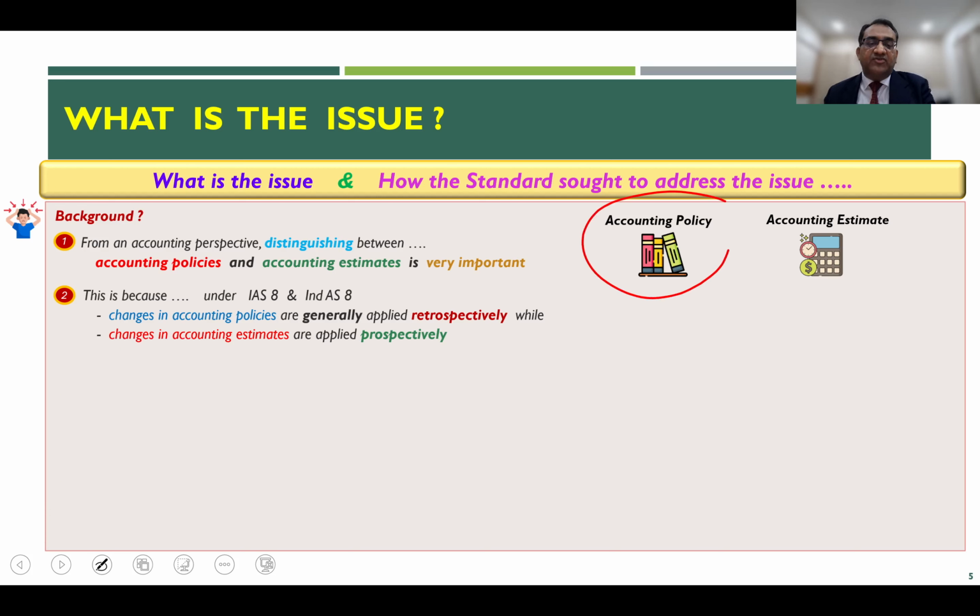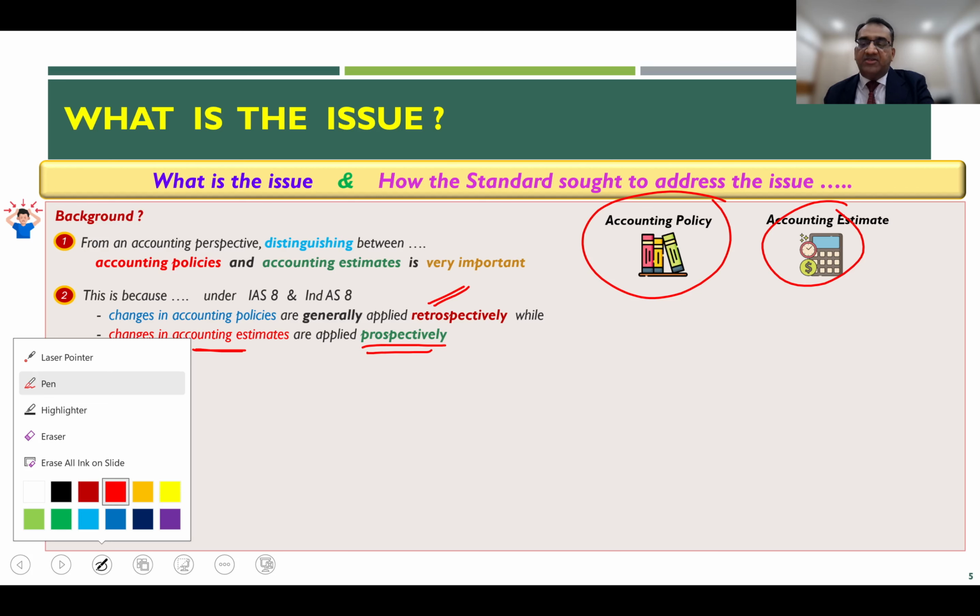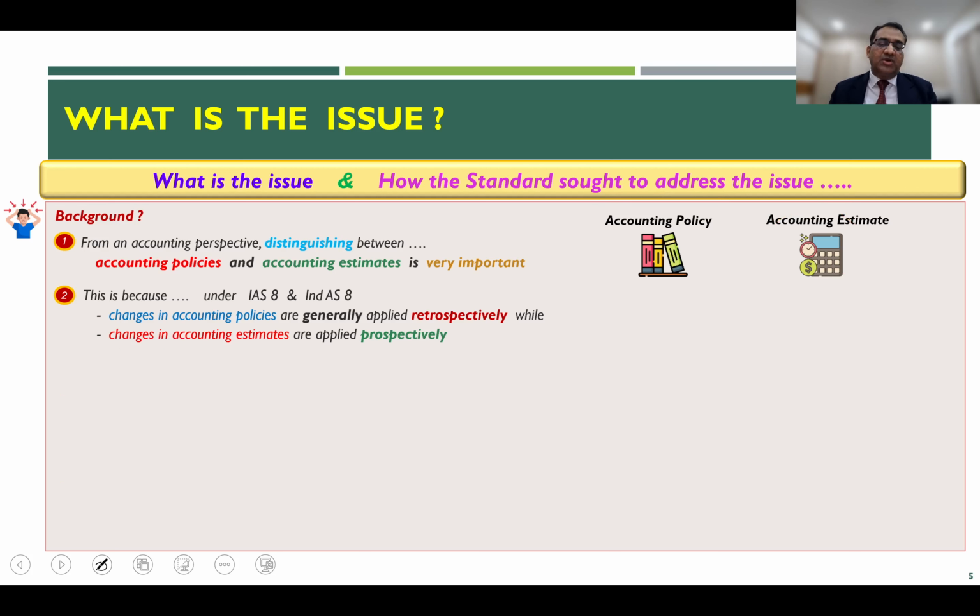when it comes to changes in accounting policies, they are generally applied retrospectively. However, changes in accounting estimates generally are applied prospectively. And therefore, it is very important to really distinguish between the two concepts of accounting: change in accounting policy or change in accounting estimates.